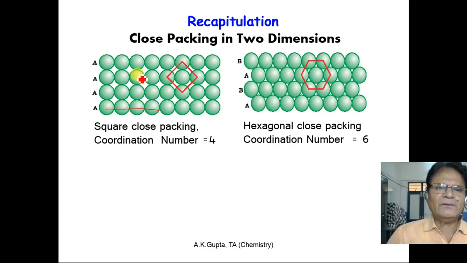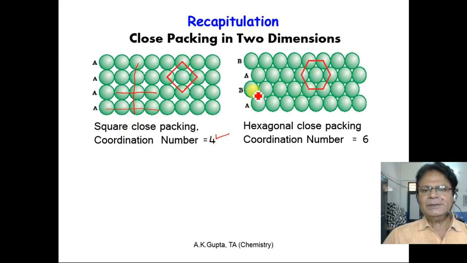Therefore, we get a vertical and horizontal arrangement of particles. Right? Each particle is in contact with 4 other particles. So, coordination number is 4. Here the particles of layer B are in the depression between the particles of layer A. So, the alignment of these particles is not the same as that of A. Therefore, this is layer B.